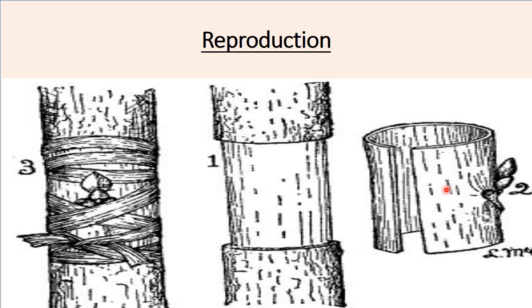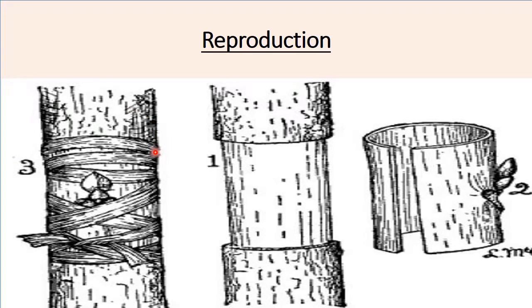So when you do that, you make sure that when you cut, you leave a bit of cambium here, so that this cambium and the cambium that is here should join, and the two are going to make sure that this bud develops into a shoot. So when you do that, you are going to tie the two parts together and make sure that the bud is free, and this is going to develop into a shoot.